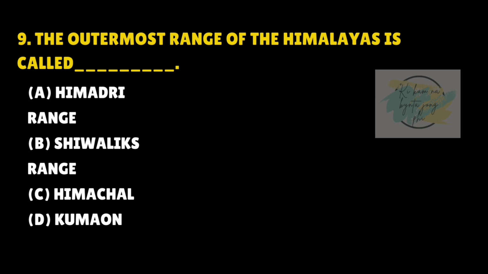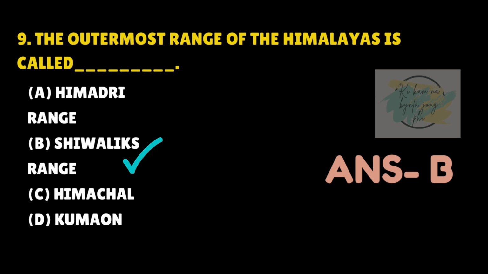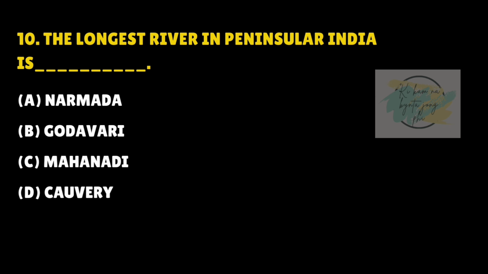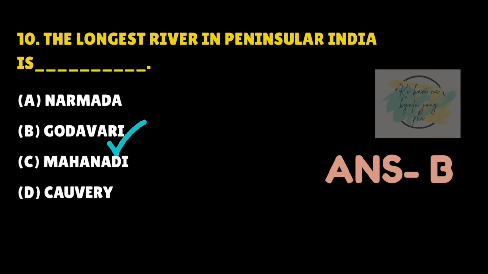The outermost range of the Himalayas is called dash. Answer is B. Shivalik Range. The longest river in Peninsular India is dash. Answer is B. Godavari.